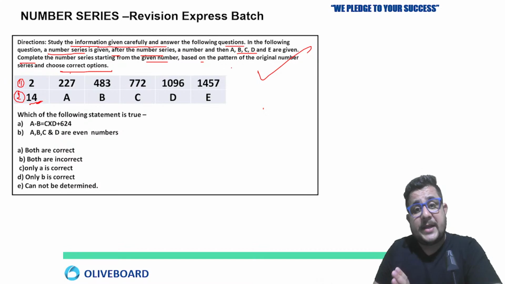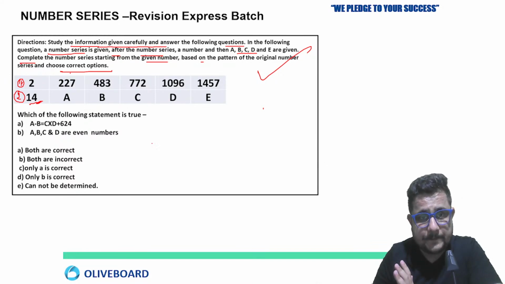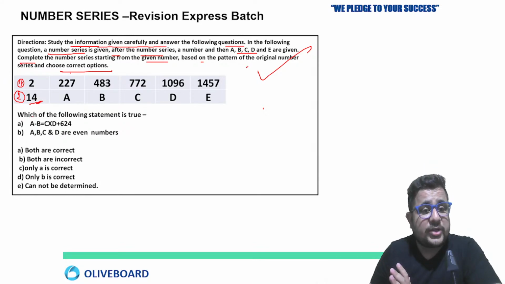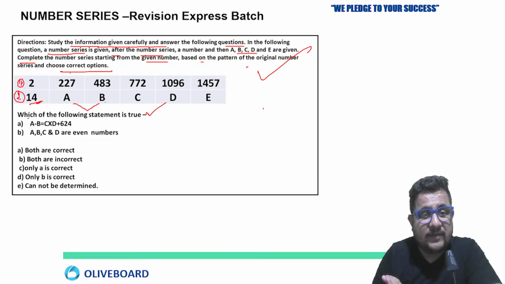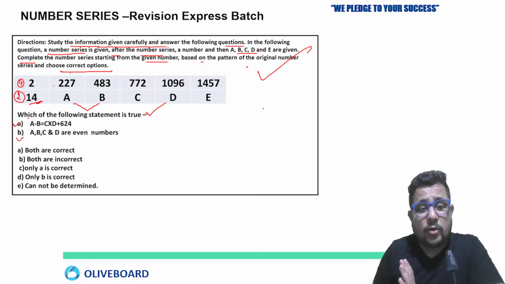So based on the pattern of the original number series, which is the first, the same pattern we have to apply for the second. So we can find out the data here. And choose the correct option. So the question is, which of the following statements is true? They are asking us which statements are true. So first of all, we need the values of A, B, C, D, E, because the statements are based on the values of A, B, C, D, E. Right. Now look here.